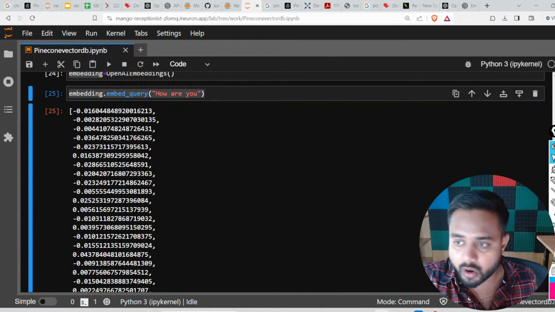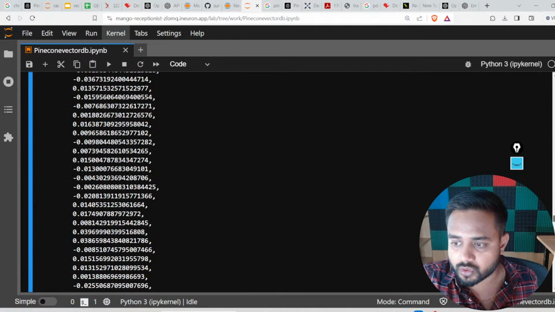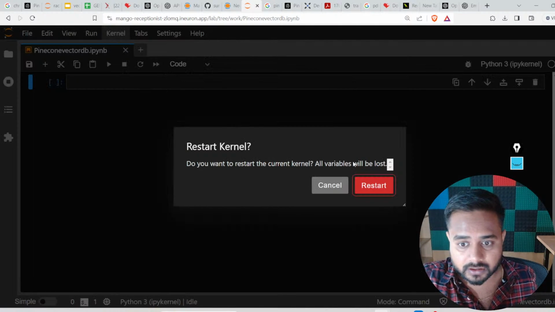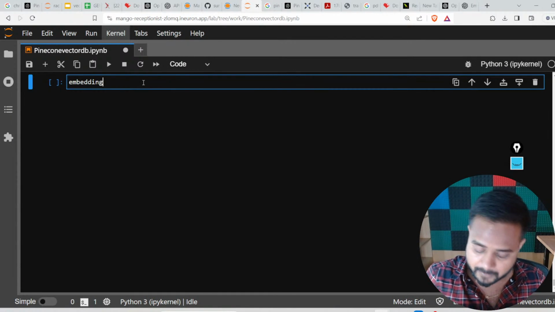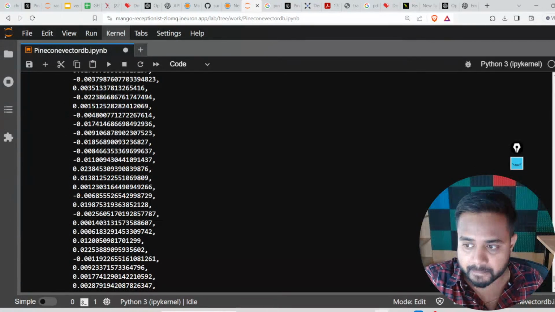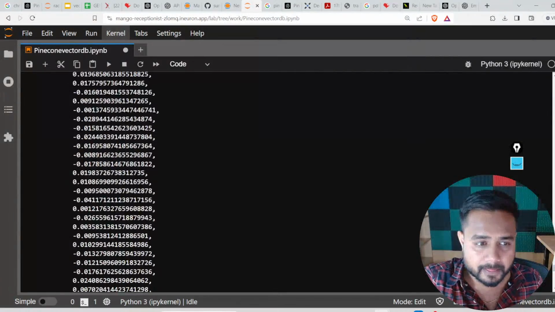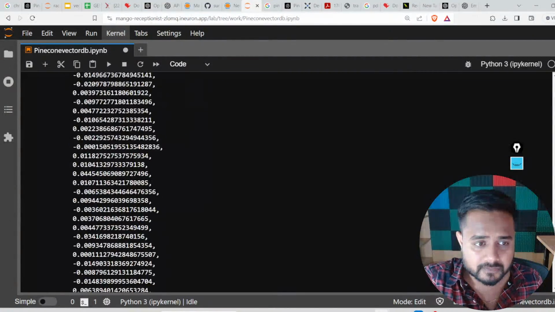I can copy it and scroll down, because the vector size is very huge. Here is my embedding. Let me keep it inside a variable.